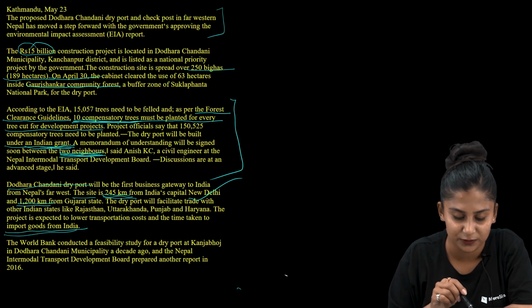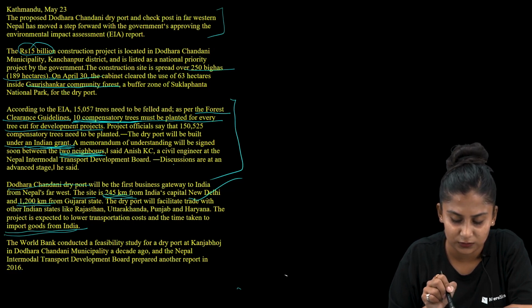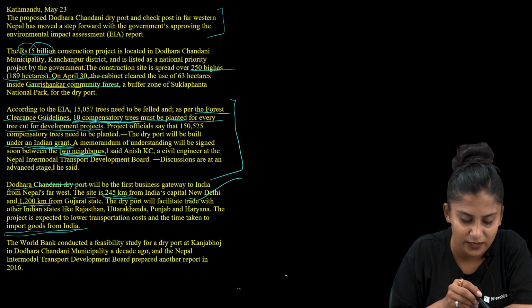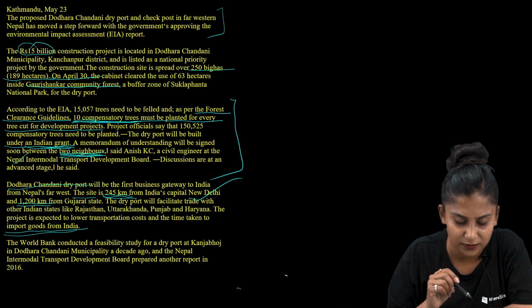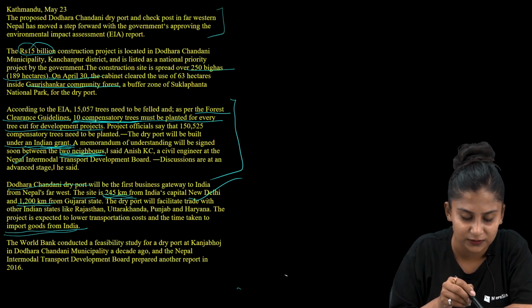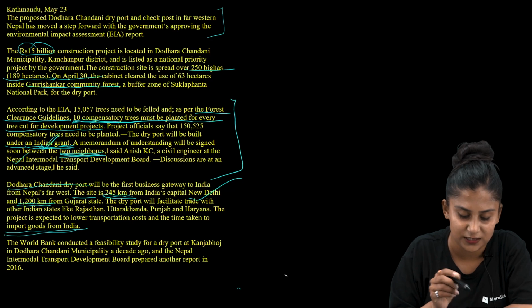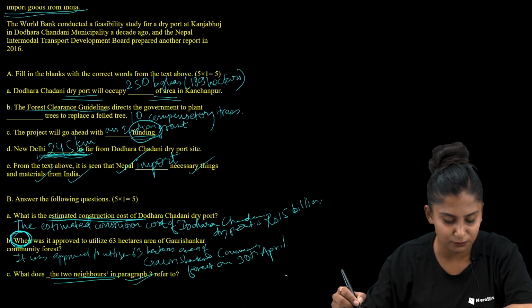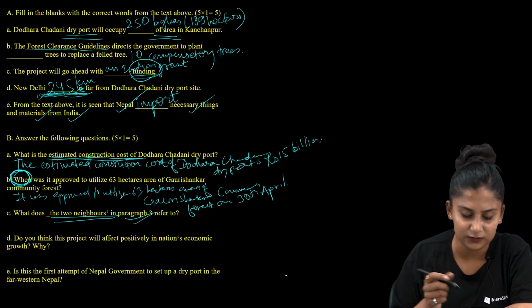So who are the two neighbors? The memorandum of understanding will be signed soon between the two neighbors, said Anish KC, a civil engineer at Nepal Intermodal Transport Development Board. Discussions are at an advanced stage, he said. So we find out one country is Nepal and another, of course, is India, because India is helping.